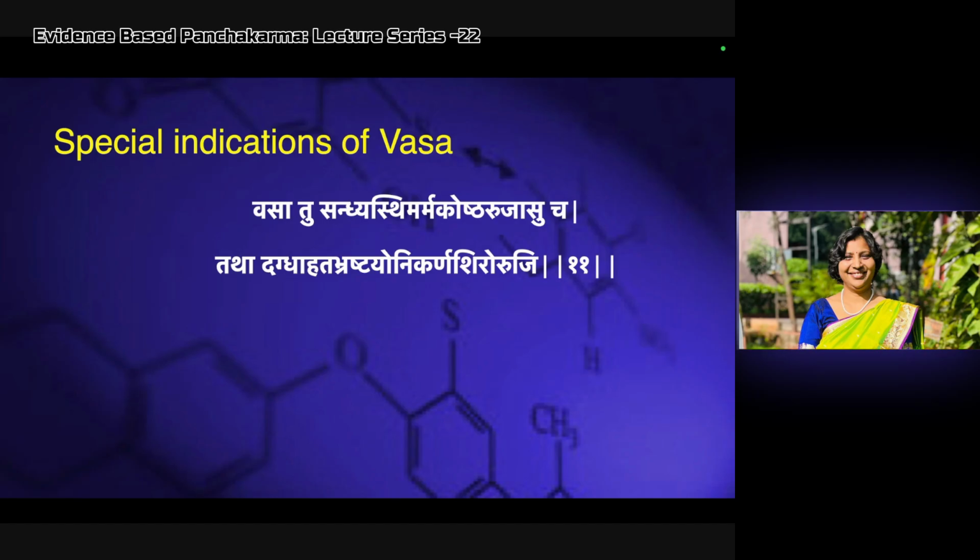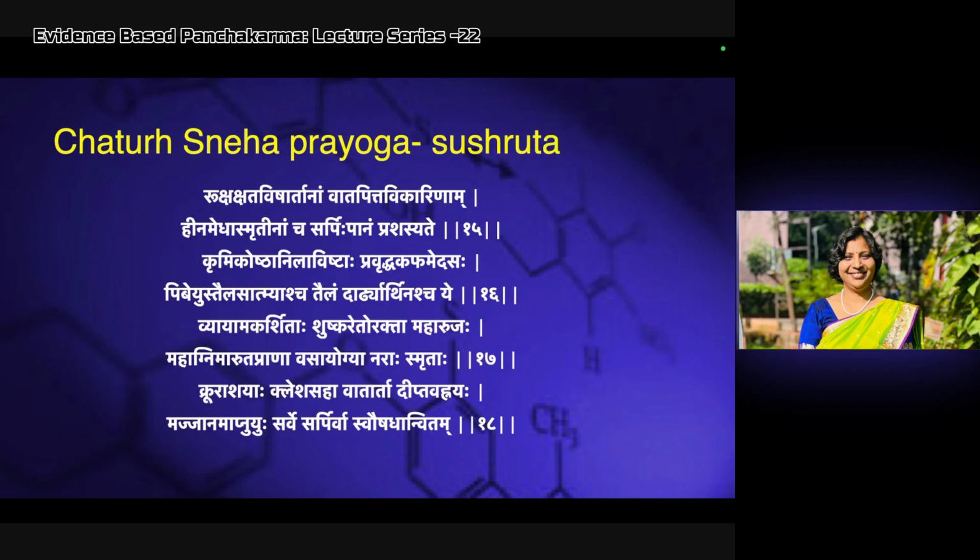Tatha Dagda Ahata Bhrashta Yoni Karna Shiroruchi, like whenever there is burn, Ahat, like those who are fighting, they have the injury, Bhrashta Yoni, prolapse of the uterus, Karna Shira Ruchi, like earache, or pain in the ear, headaches, different headaches. There we can go for the Vasa, where it is simple, when Taila and Ghrita are not useful, there we can go for the Vasa and Majja. This is for the Vasa.